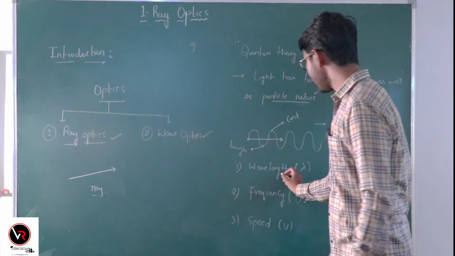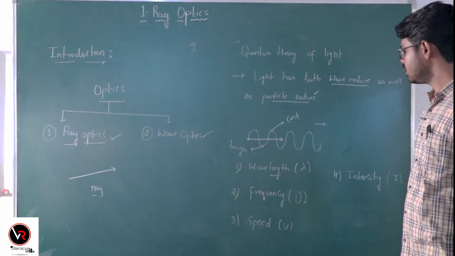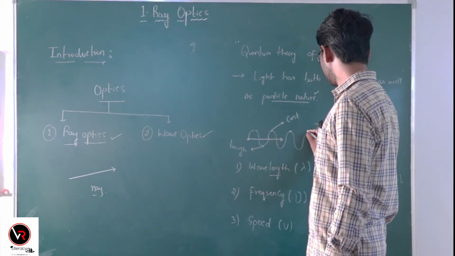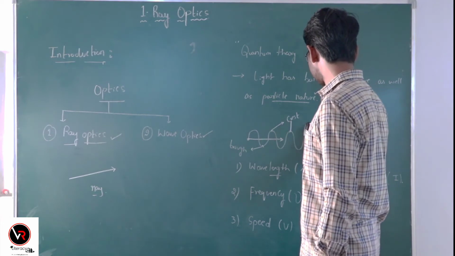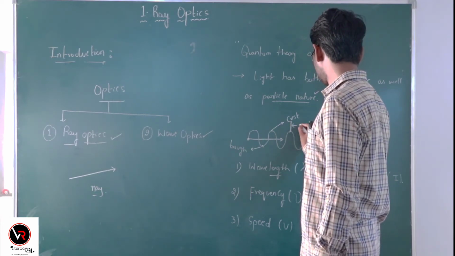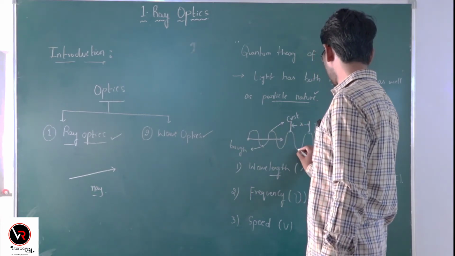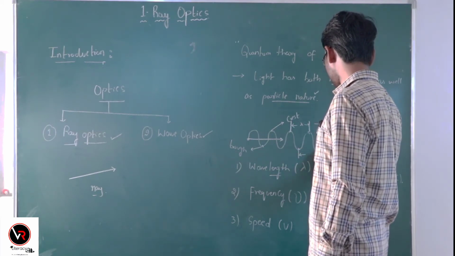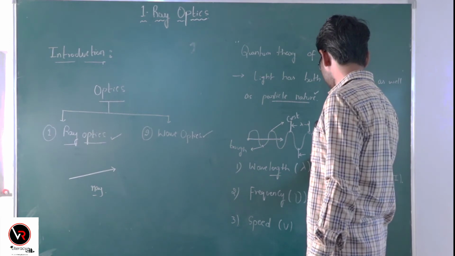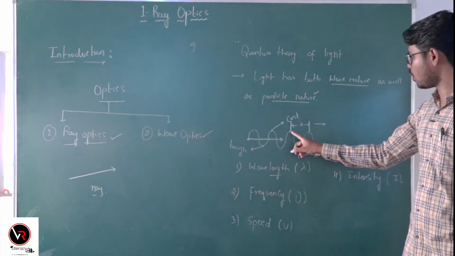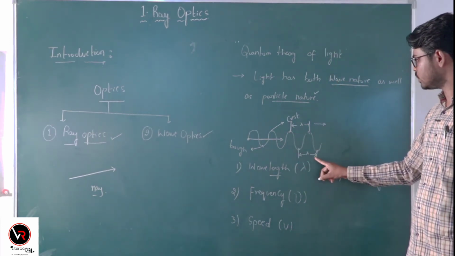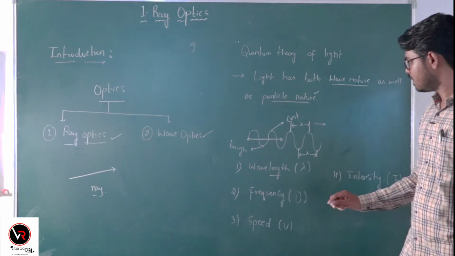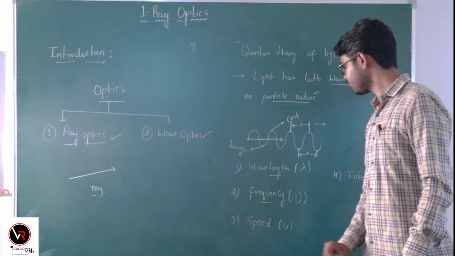Now let us define the quantity wavelength. Wavelength is the distance between two consecutive crests or two consecutive troughs. This is one trough, this is another trough adjacent to it, and the distance between any two consecutive crests or two consecutive troughs is called wavelength lambda. And what is frequency?